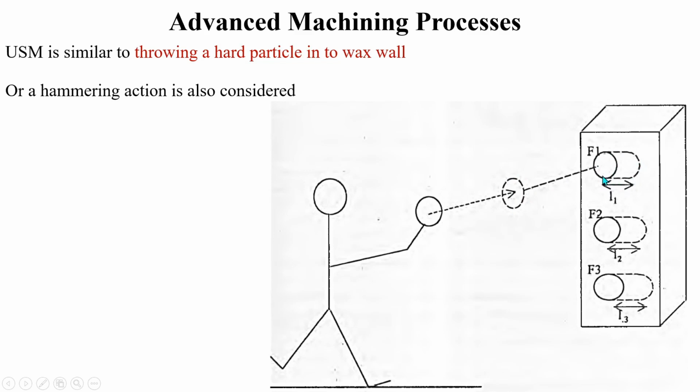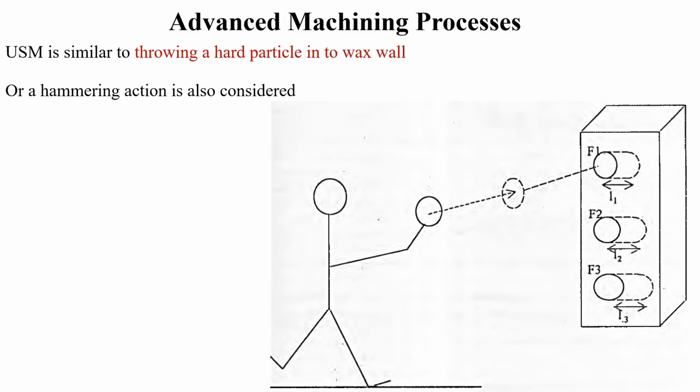At the same time, it removes a certain volume of material from the surface, and the distance traveled and the volume of the material removed depend upon the force with which this hard particle is thrown.